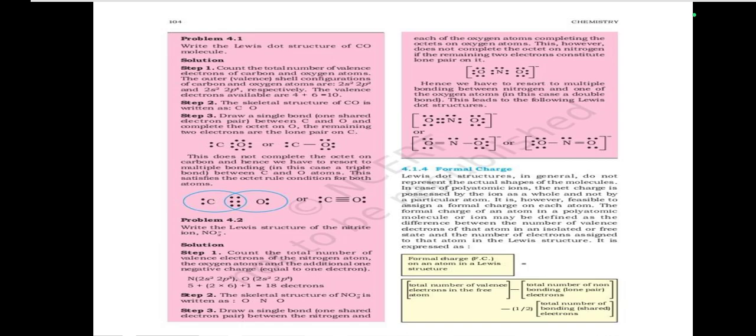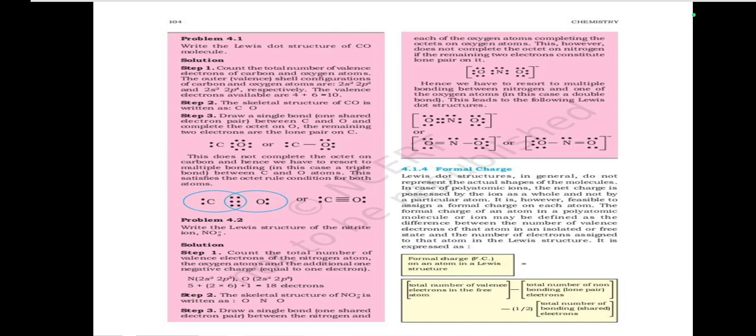Draw a single bond, one shared electron pair, between the nitrogen and each of the oxygen atoms, completing the octets on the oxygen atoms. This, however, does not complete the octet on nitrogen if the remaining two electrons constitute lone pairs on each oxygen, nitrogen, oxygen. Hence, we have to resort to multiple bonding between nitrogen and one of the oxygen atoms. In this case, a double bond. This leads to the following Lewis dot structure.